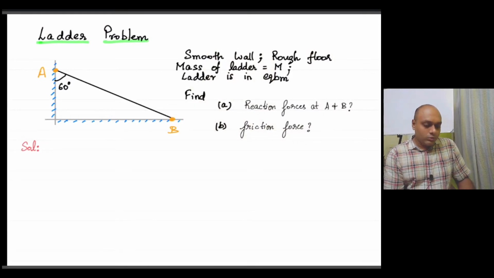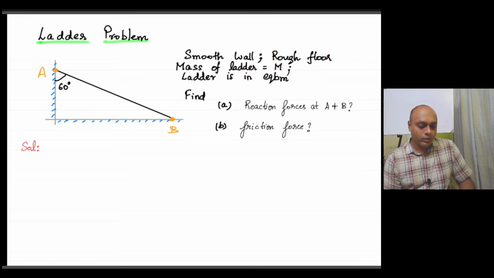So if you are going to read this particular problem, there is a ladder AB. It is resting against a smooth wall and a rough floor. So that's mentioned in the question over here. You see that's a smooth wall and a rough floor. Mass of the ladder is given to be m, and also it is mentioned that ladder is in equilibrium.